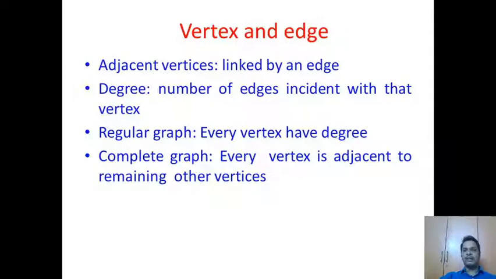Regular graph: suppose a graph consists of n vertices. For the n vertices, we can find the degree of each vertex. If all the degrees are the same, then the graph is known as a regular graph. Similarly, for a complete graph, suppose we have n vertices and every vertex is adjacent to the remaining n minus 1 vertices, then the graph is known as a complete graph.